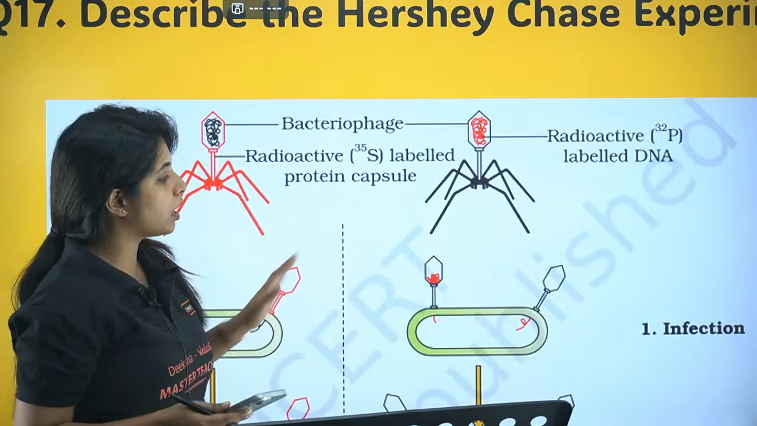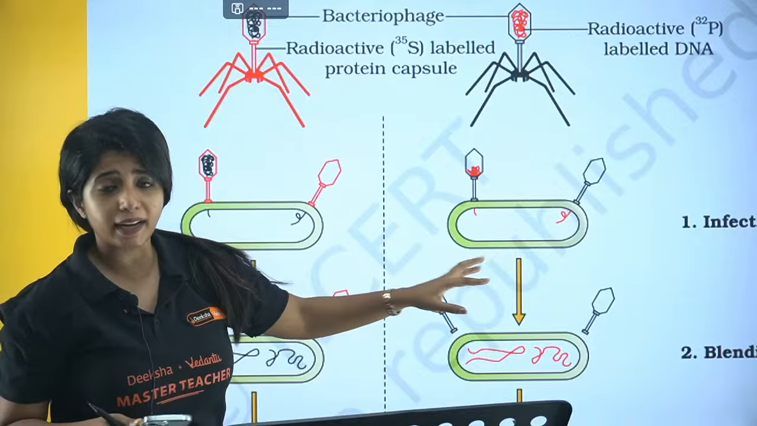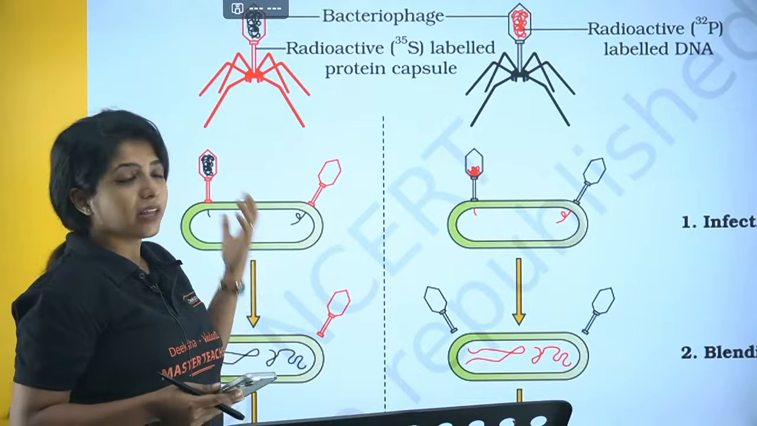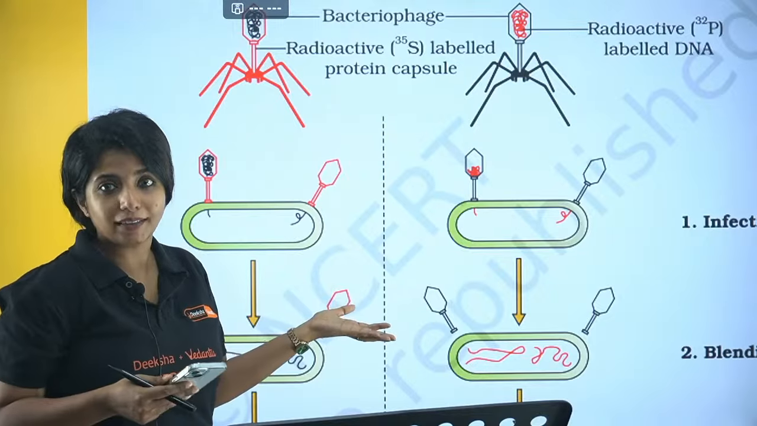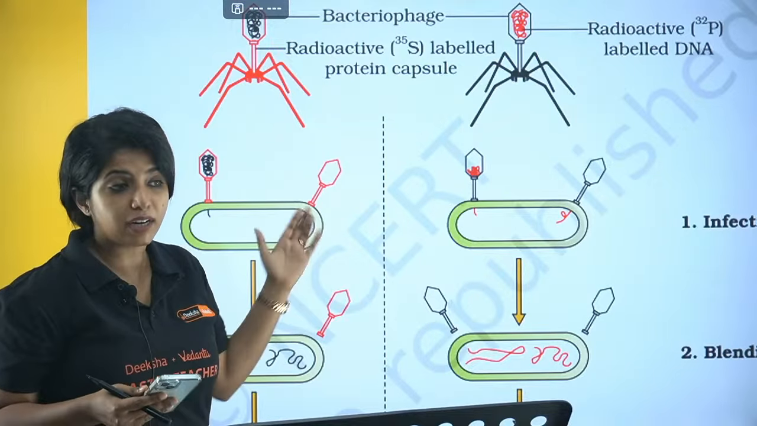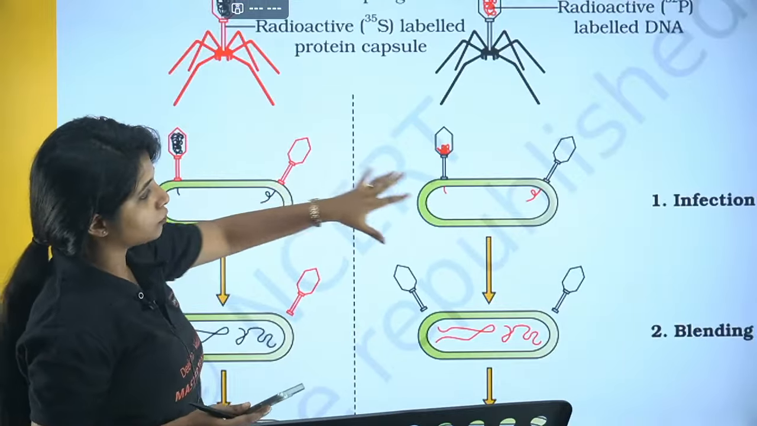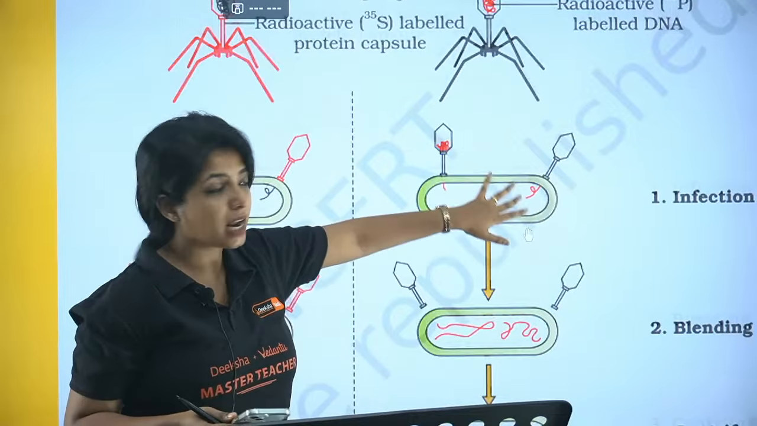Now both of them were allowed to infect the E. coli. And you know what happened? Basically, we had to find out what other thing is being passed to the E. coli. Then only we'll get to know what is the genetic material. The genetic material has to be passed on, right? So over here, it was found that infection was done, and after that blending was done.